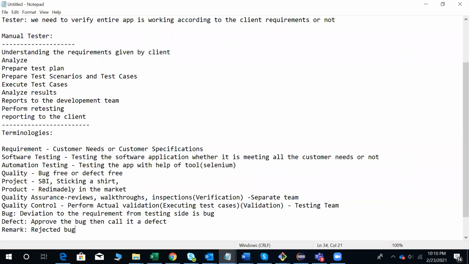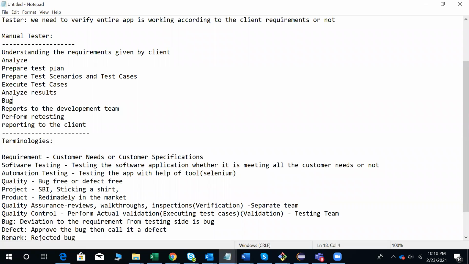Once they fixed it, again we need to do the retesting. Once retesting is done, we need to perform the regression testing. I will tell you what is regression testing and retesting and all. Next, we need to send all the reports to the client. These are all the responsibilities of a tester.